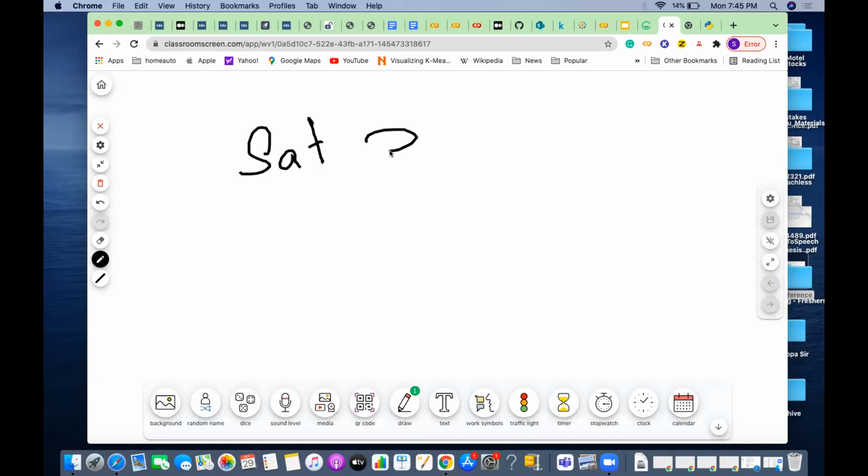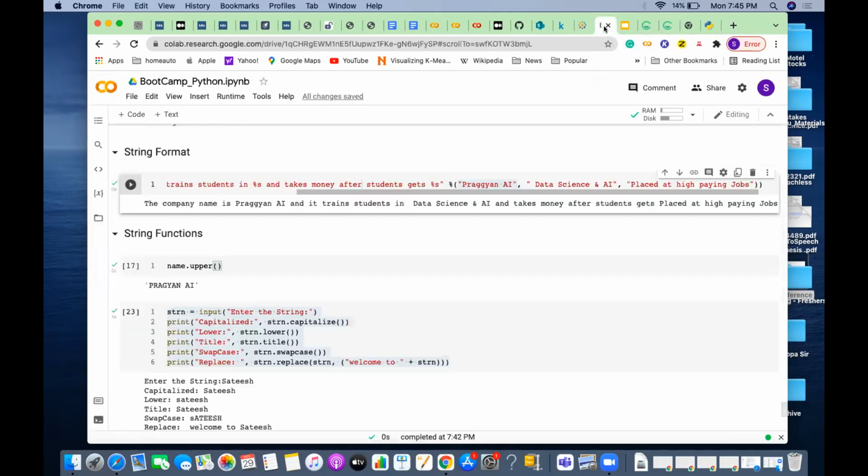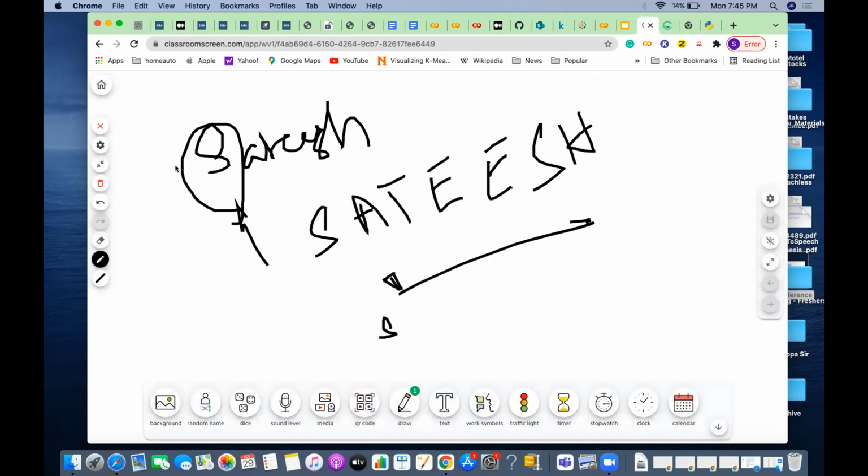So if you say swap the case, it means S becomes small, A becomes capital, T becomes capital. Whichever is lower will become upper, whichever is upper will become lower. That is swap the case. You can do it easily using swap case. And there is one more called replace. What is replace? String replacement, correct?